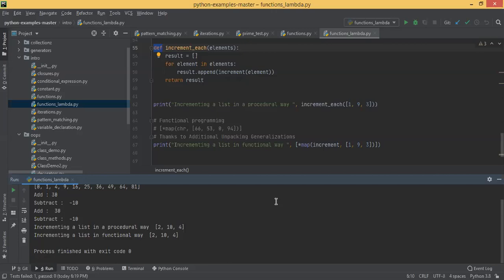In Java, we have 3 loops: for loop, while loop, do while loop. When I started understanding the iterations here in Python, I saw there are only 2 loops: for loop and while loop. There is no do while loop. So in a way, it's good, the learning becomes faster. At the same time, if you're very strict, like in Java it is there, why is it not there here? How can I implement that functionality here? If you learn Python in that way, it will be a little tricky. You'll be losing a lot of techniques and flexibility in Python. That's what I learned as a very hard lesson.